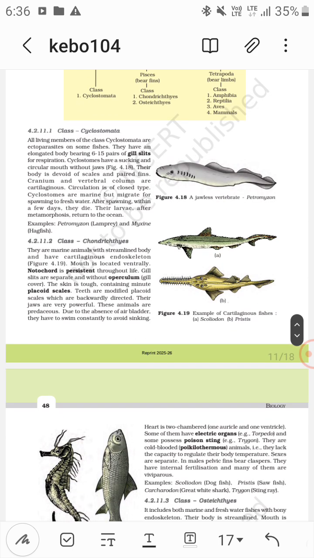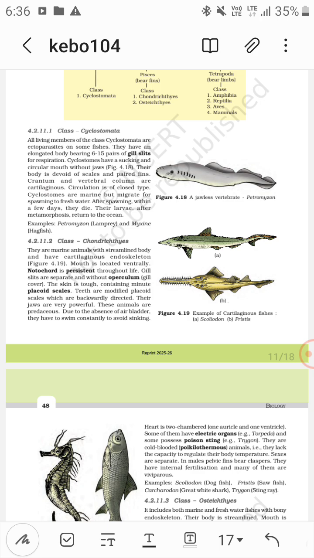The class Cyclostomata: all living members are ectoparasites, bearing 6 to 50 pairs of gill slits. They have a sucking and circular mouth without jaws, devoid of scales, and paired fins are absent. Cranium and vertebral column are cartilaginous, and the circulation is of closed type. They are marine but migrate for spawning to fresh water.